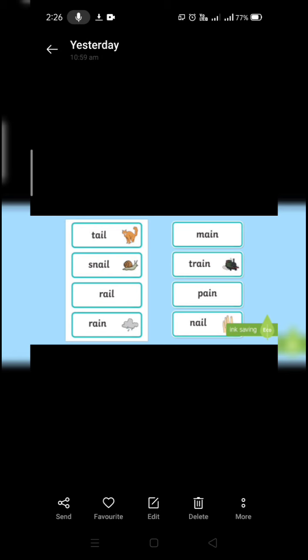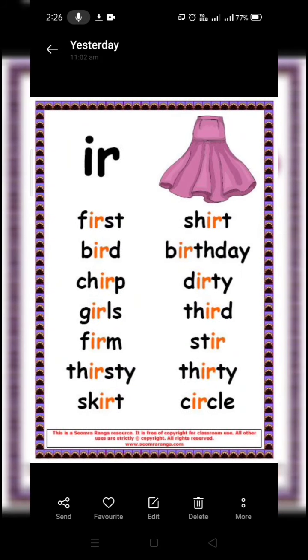Now a few more examples of IR sound: bird, chirp, girl, firm, thirsty, skirt, shirt, birthday, dirty, third, circle. Okay, so these are a few examples of the sounds of OA, AI and IR.